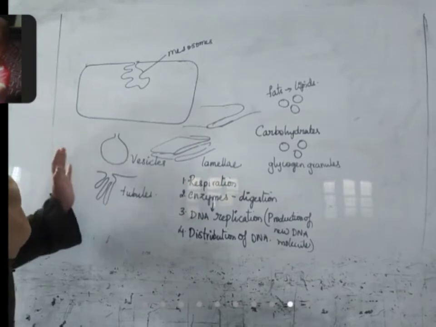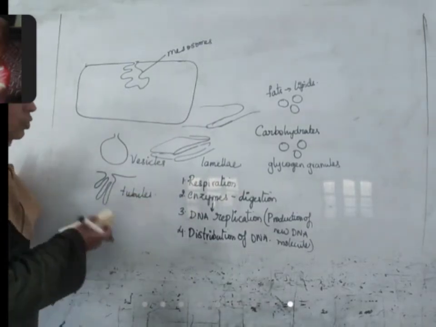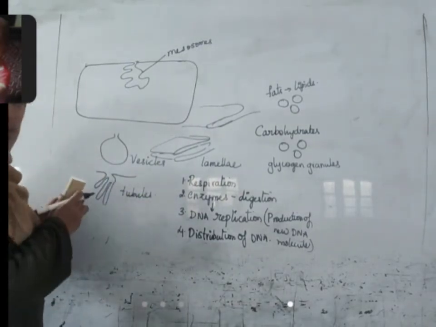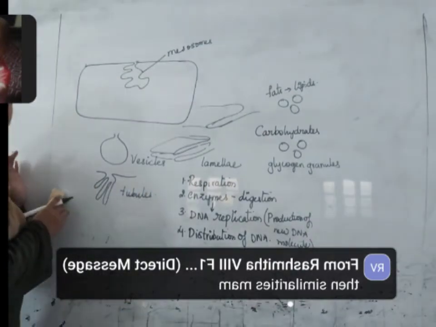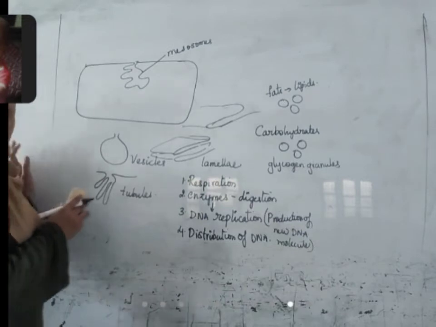What we were discussing about the use of these mesosomes. What similarities do you want?